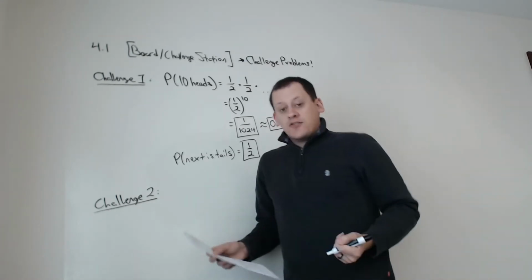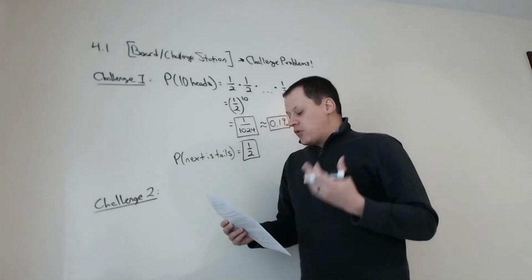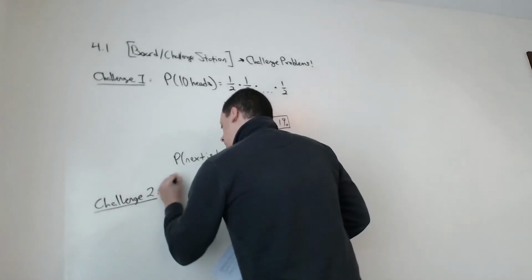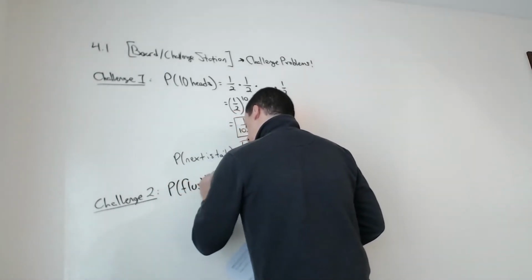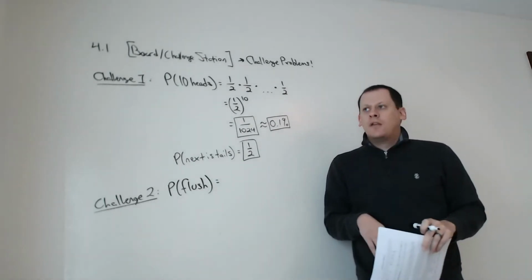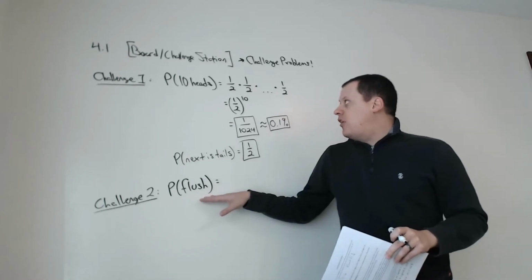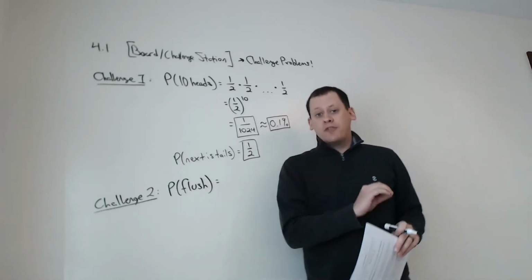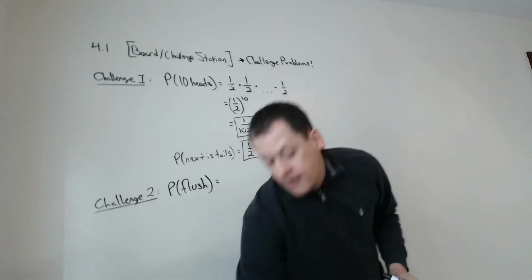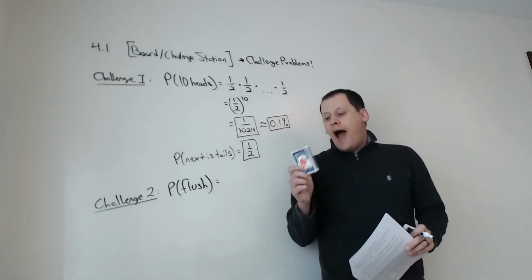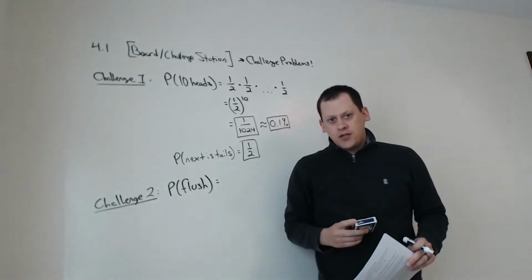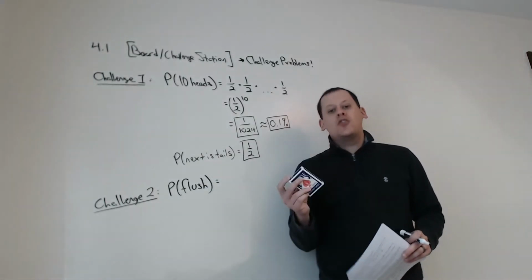If you were to draw 5 cards from a complete deck, what is the probability that you get a flush from those 5 cards? So we want to know the probability of getting a flush. So again, this is going to involve 5 different events, pulling 5 different cards. Let's think of them one at a time. For the first card you draw from this deck, 52 cards in the deck, how many of them will get you closer to getting a flush? How many of the 52 cards in this deck will allow you to end up at a flush?